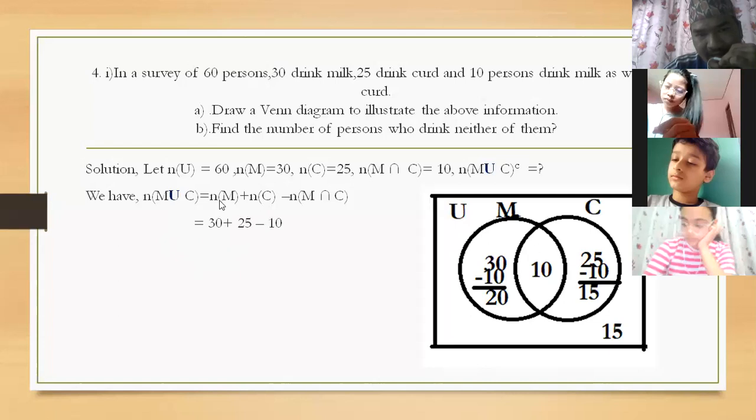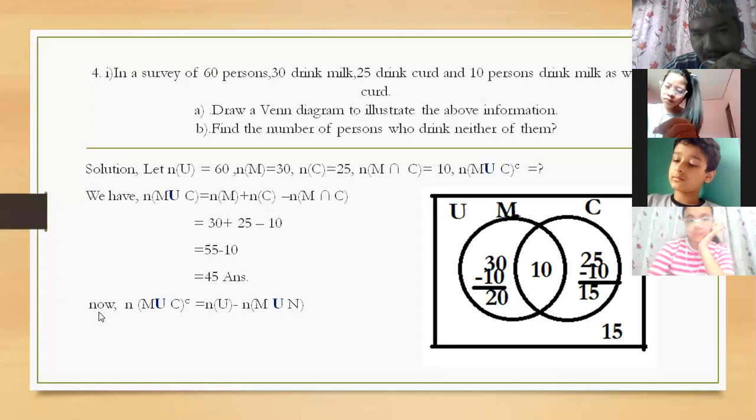Then we have to write n(M) is 30, n(C) is given there as 25, and n(M intersection C) is given as 10. Now we have to add 30 plus 25, it will be 55, minus 10. This is 45. 45 is the value of n(M union C). Why did we find this n(M union C)? Do you know? Because to find n(M union C) complement, we need to find this M union C first.